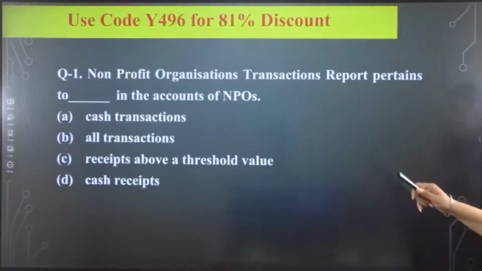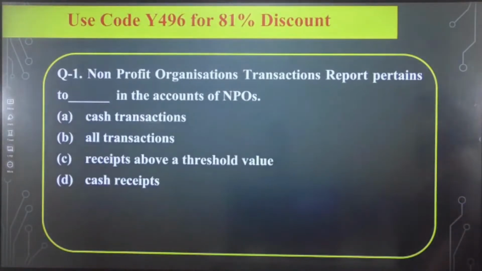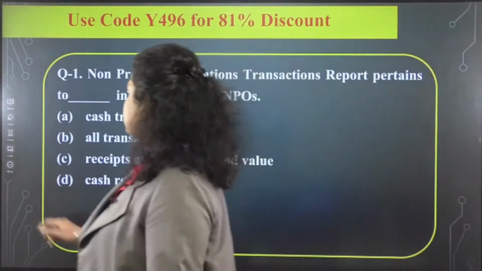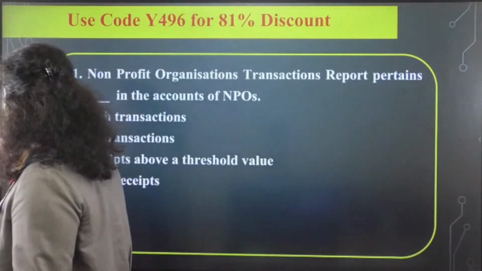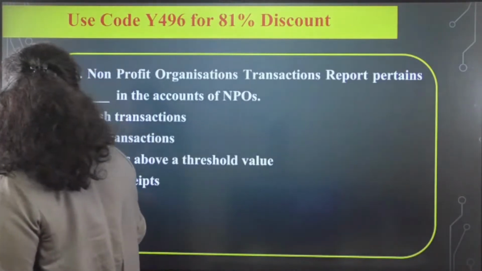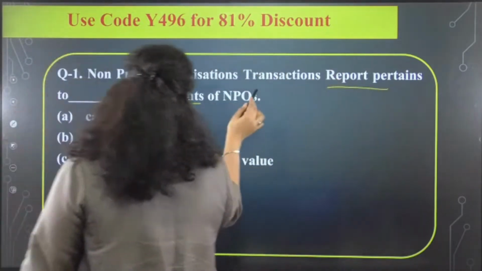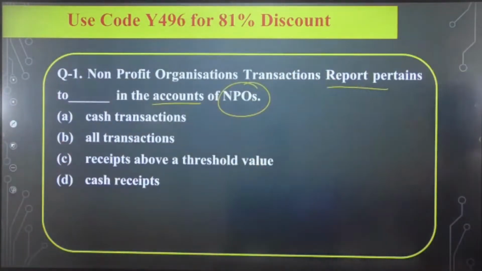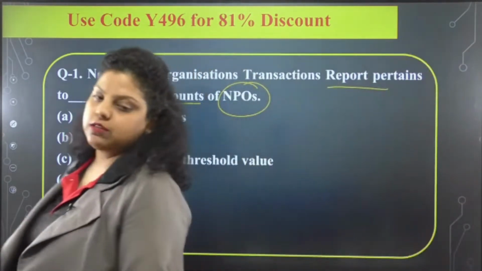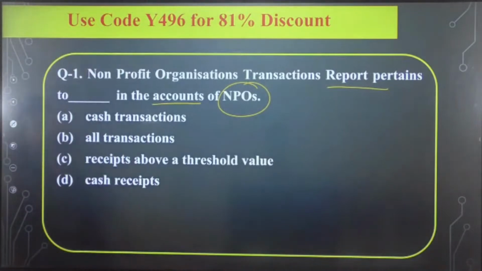This is the session's first question, which is talking about non-profit organization transactions. Non-profit organizations transaction report pertains to dash in the account of NPOs. So which of the following is correct? Is it cash transactions? Is it all transactions? Is it receipts above a threshold value, or is it cash receipts? Which of the following is correct?